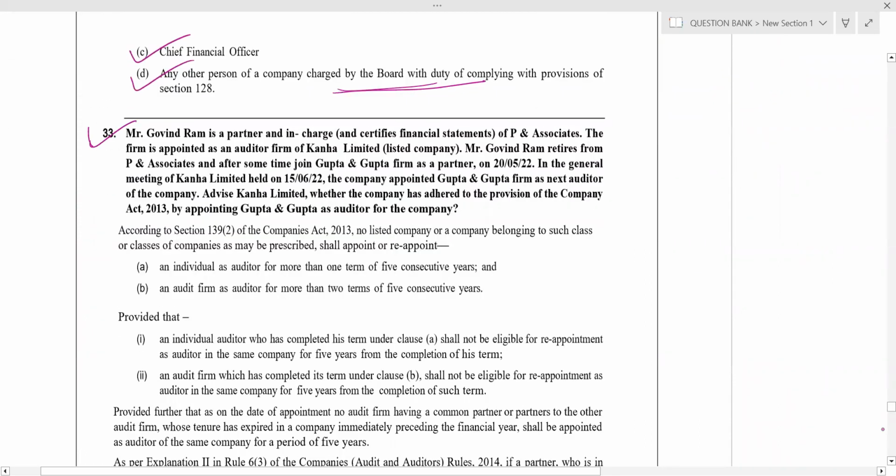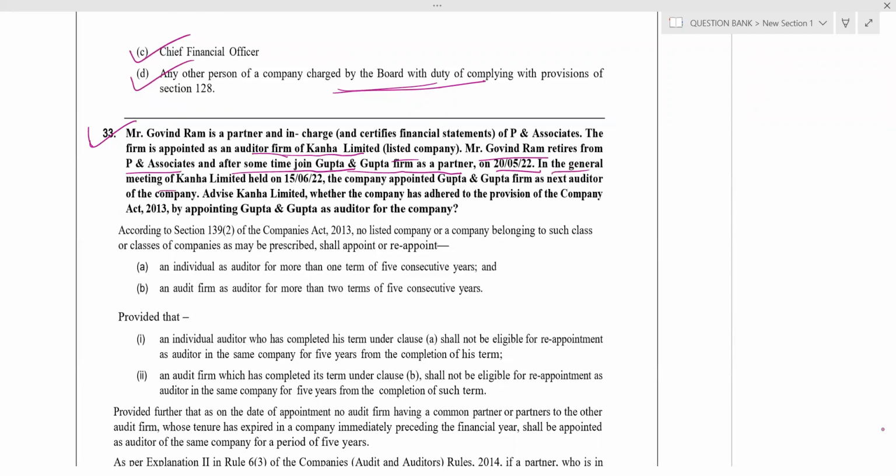Mr. Govind Ram is a partner in charge and signs the certificates of financial statements of P Associates. The firm is appointed as an auditor of the firm Kanha Limited, a listed company. Mr. Govind Ram retires from P Associates after some time and joins Gupta and Gupta firm as a partner on 25/22.